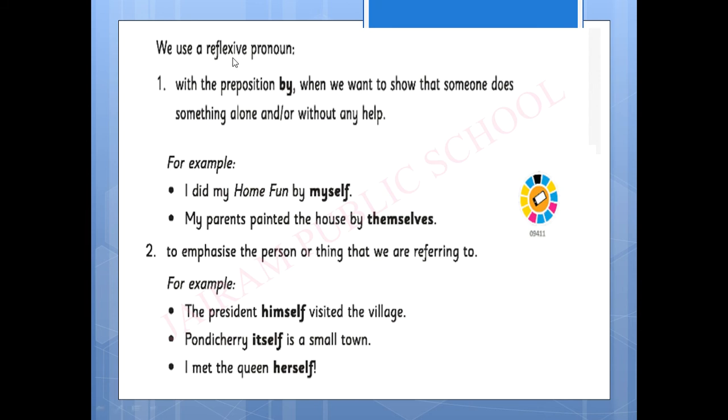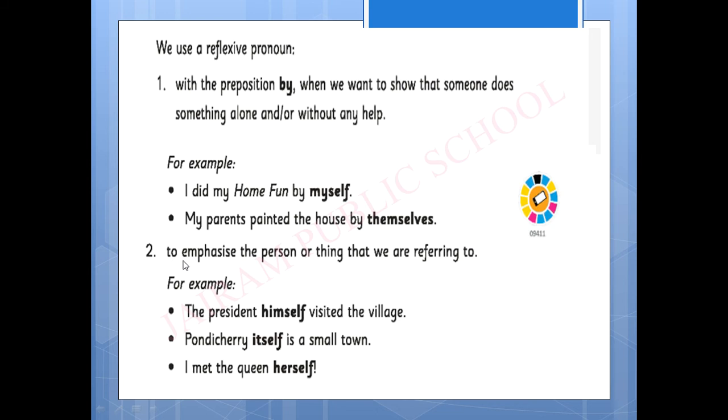We use reflexive pronouns with the preposition by when we want to show that someone does something alone or without any help. So here we are using the preposition by. For example, I did my homework by myself. My parents painted the house by themselves.